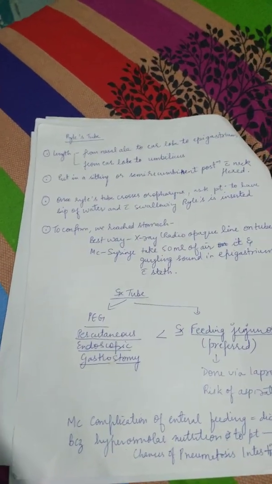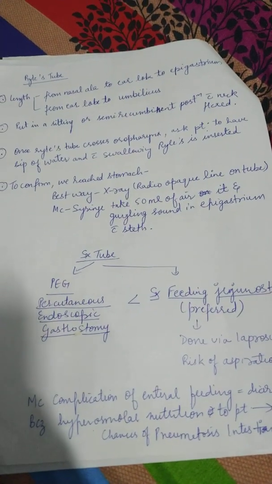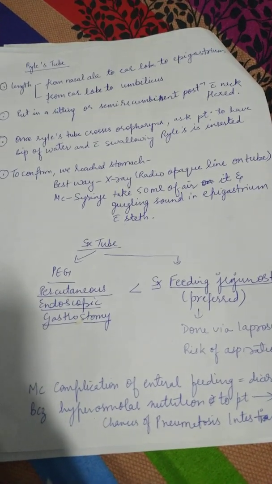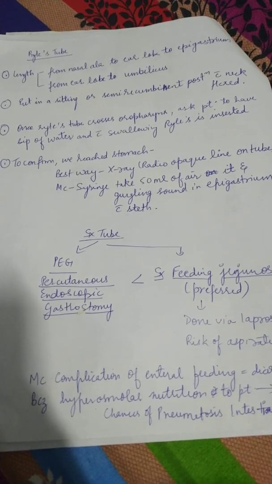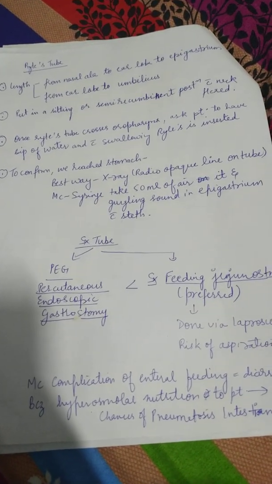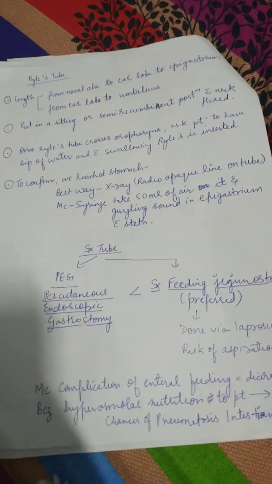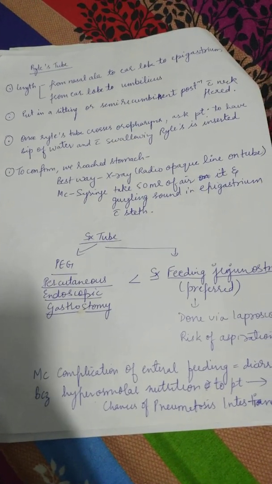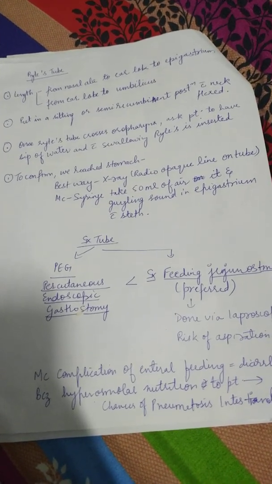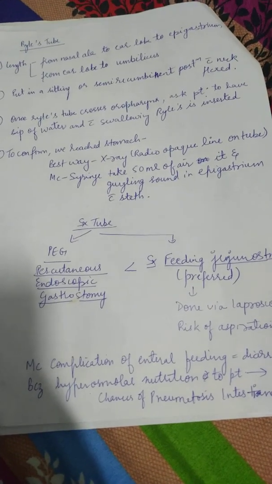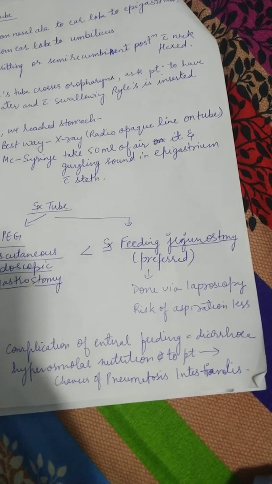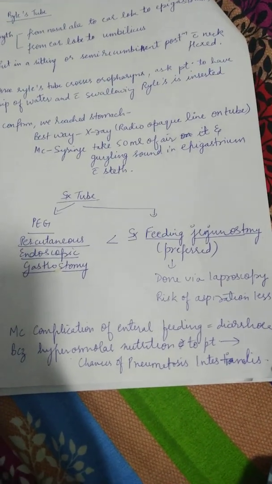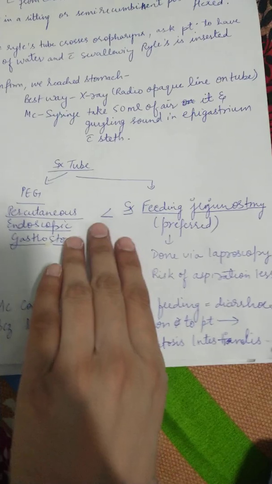Ryle's tube length is measured from the earlobe to the umbilicus. Then it is put with the patient in a sitting position, and if it crosses the oropharynx, the patient can take a sip of water and, via the swallowing process, it reaches the stomach. We can hear the gurgling sound. For the surgical tube, two methods are there, PEG and feeding jejunostomy. Out of these, feeding jejunostomy is preferred because the chances of aspiration are less. Just this much in surgical tube.